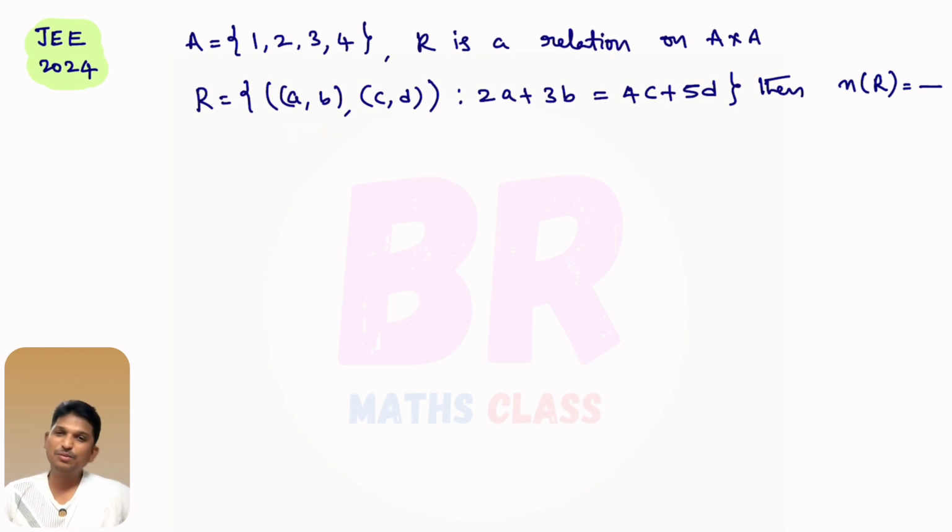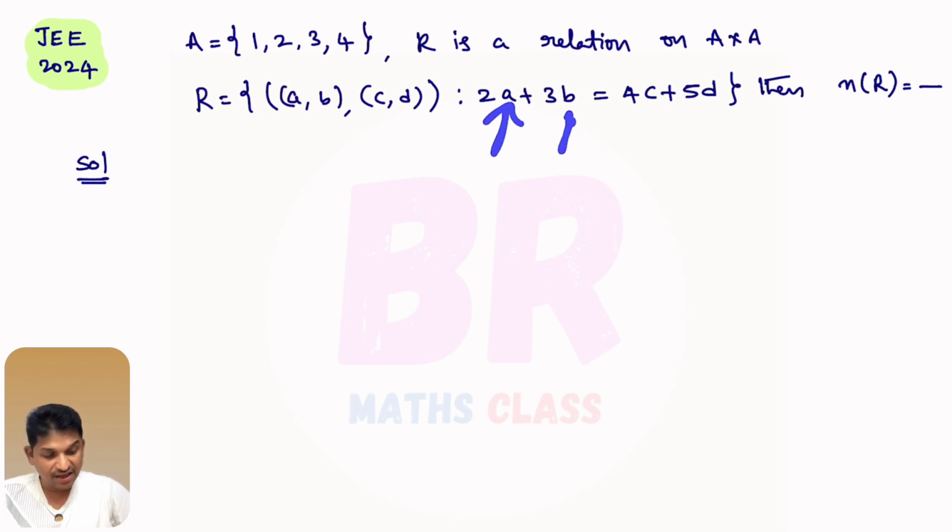If we do this problem in the regular method, the verification method is difficult, right? One easy method is there for this. You will get an idea, just try to follow what I am saying, right? What is A? As it is a relation on A cross A, this a, b are from this set A. c, d are also from set A. What I will do here,